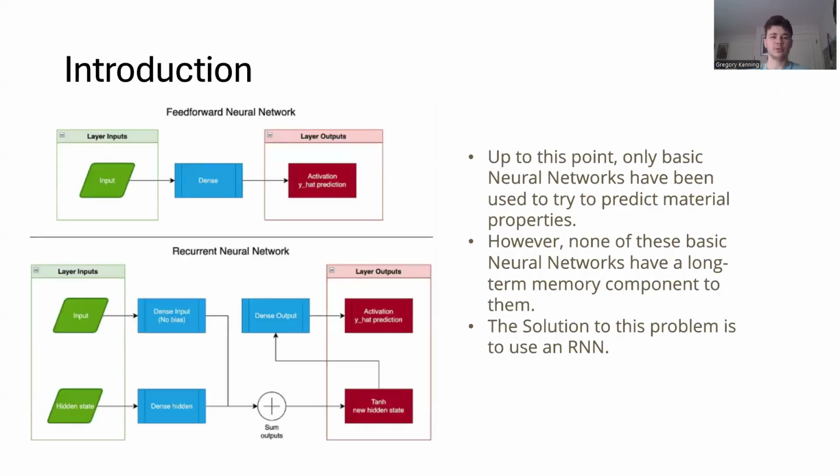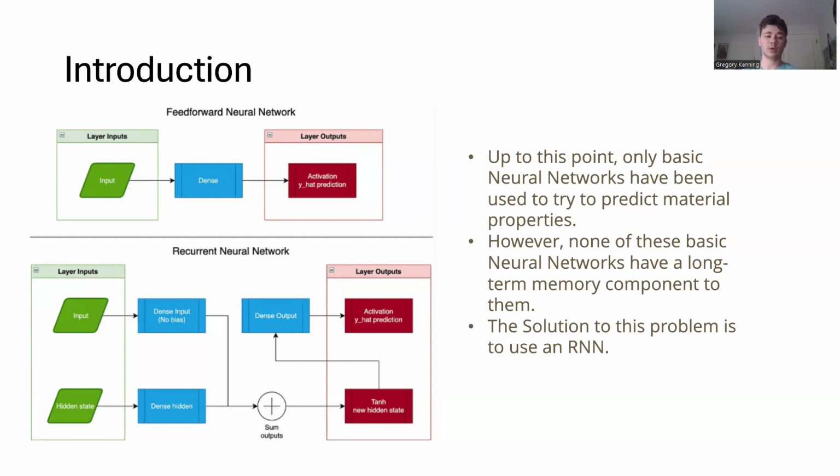Now, a basic introduction into what neural networks and recurrent neural networks are and how they work. A basic neural network, which is a lot of basic AI, takes an input, runs it through a dense predictive layer, and that produces your prediction output. As you can see in this process, there isn't any kind of input for the history of the material. So it doesn't matter what the previous steps were and how they may affect the material. This doesn't take that into consideration whatsoever.